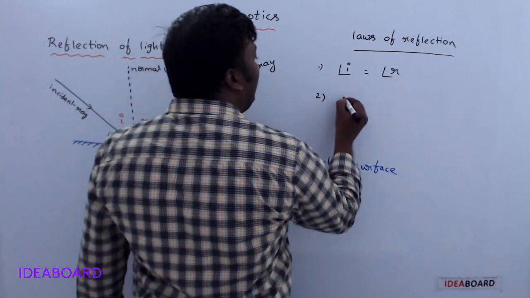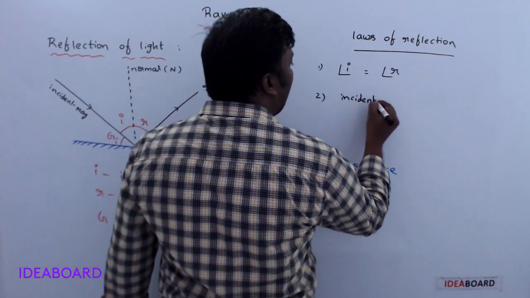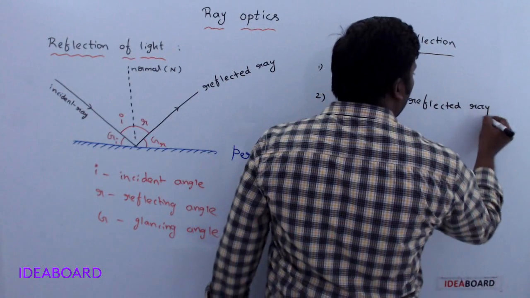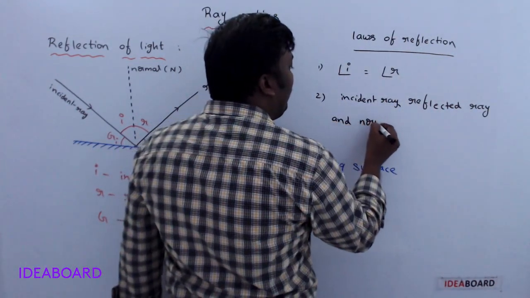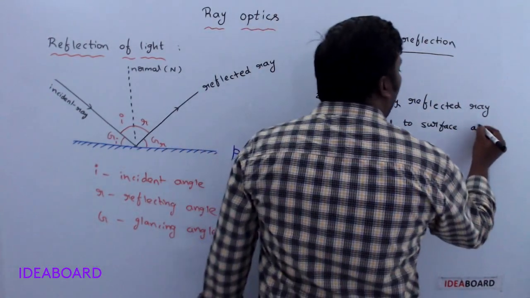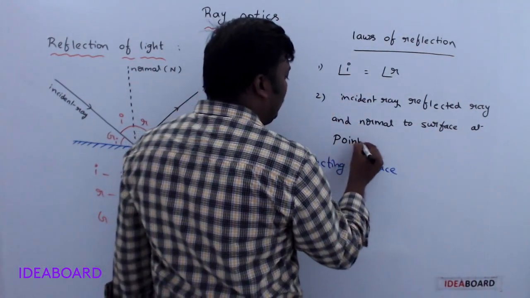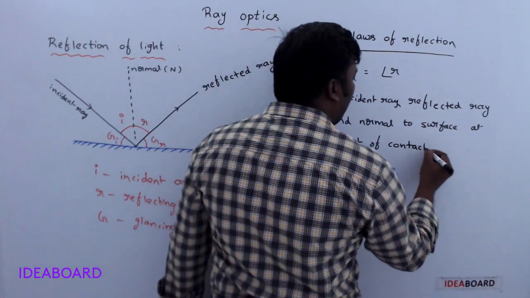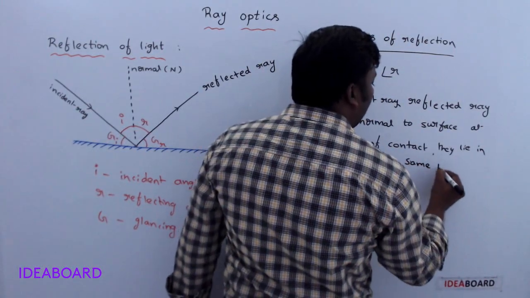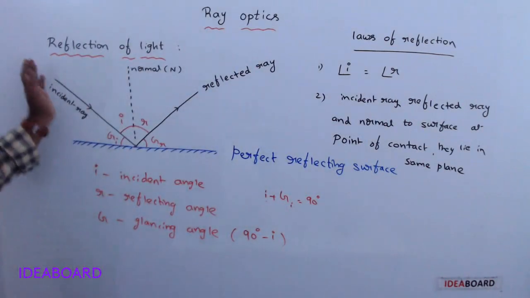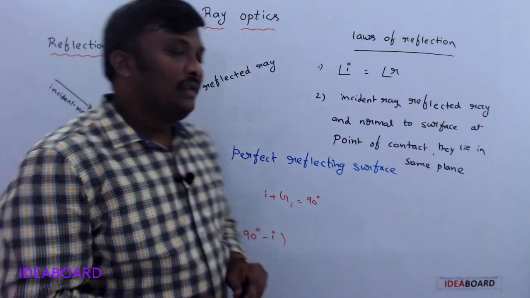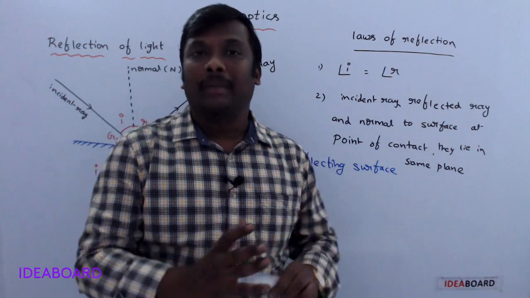And the second law: the incident ray, reflected ray, and normal to the surface at the point of contact always lie in the same plane.